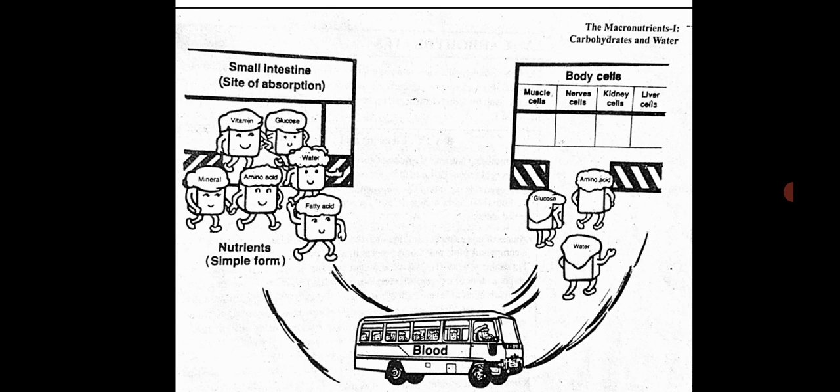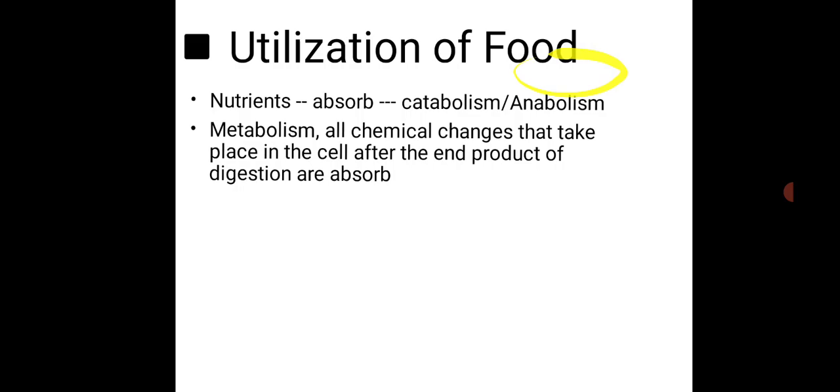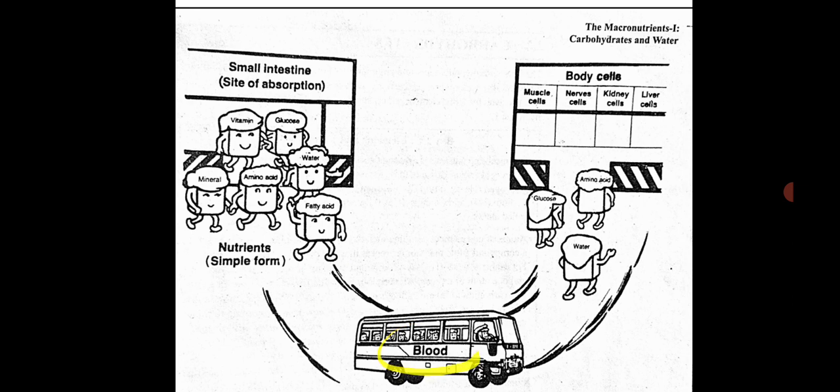Next, a beautiful diagram is given here. It shows one station, a second station, and a bus. The bus is a vehicle. So what happens here? This is the small intestine, this is the body cell, and the bus is showing the blood.